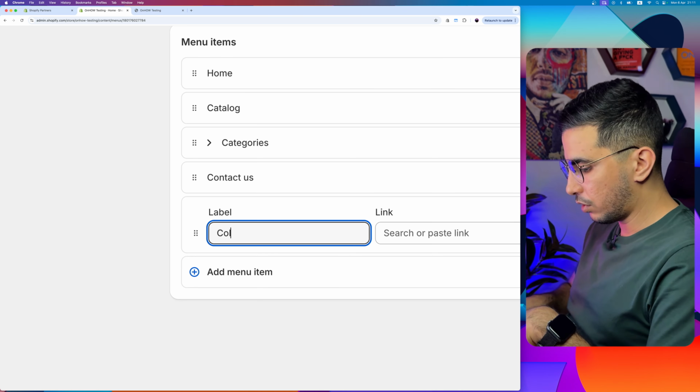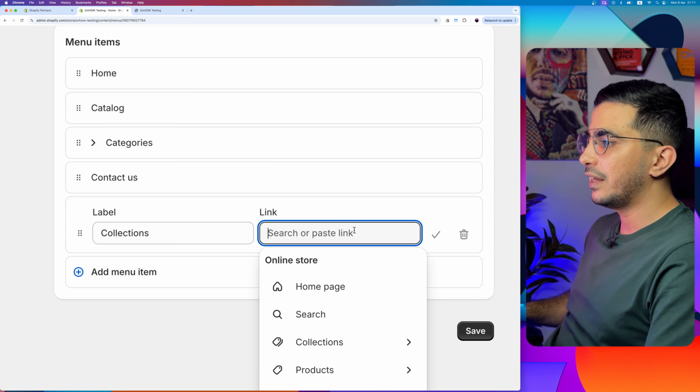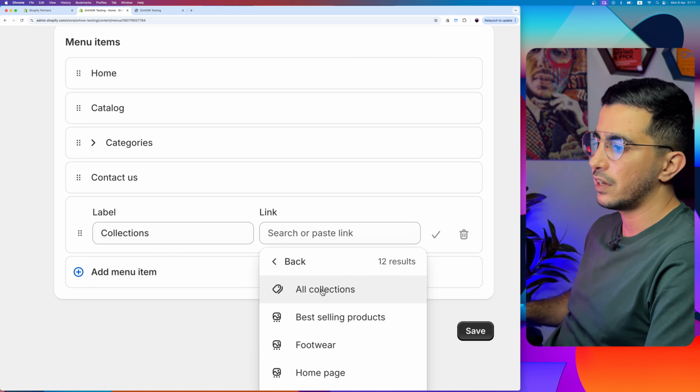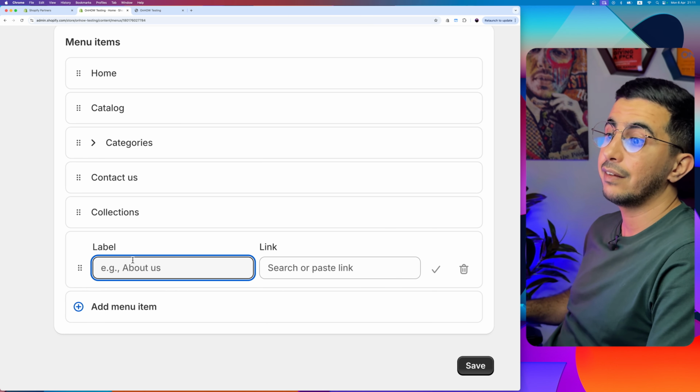So I'm gonna add collections. I'm gonna name it collections. In your case, make sure you name it whatever you wanna add. And in the link in here, I'm gonna click on collections. I'm gonna select all collections, so it has a link. Now, after that, click on the plus button again to add a new one.